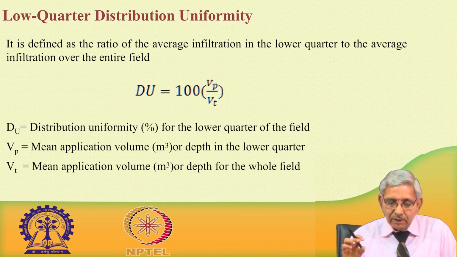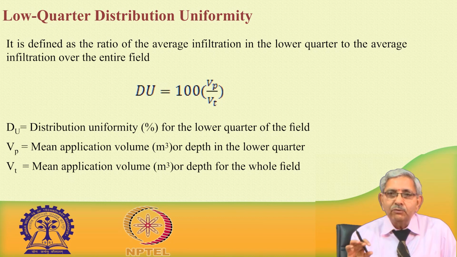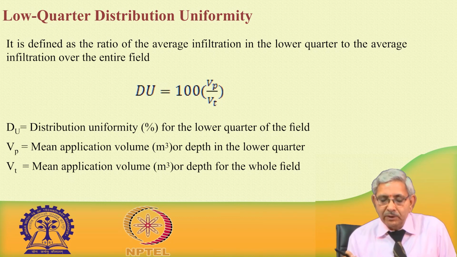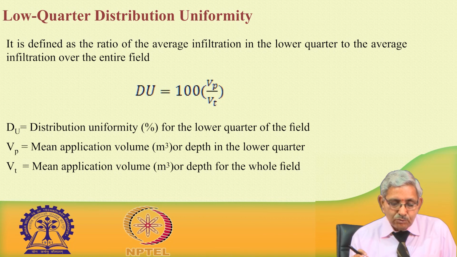So we consider the average infiltration from the lower quarter and the average infiltration from the whole field. This is the mean value for the lower quarter, and this is the mean application value for the whole field. Then the distribution efficiency is obtained.